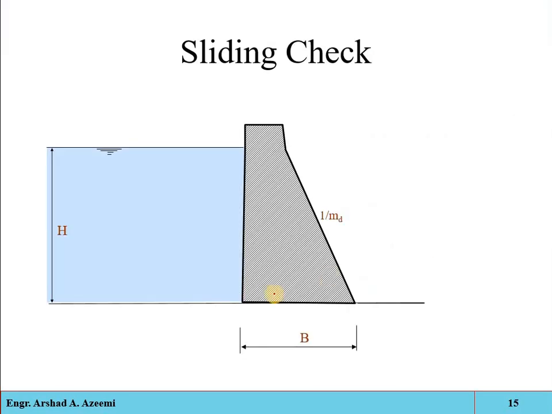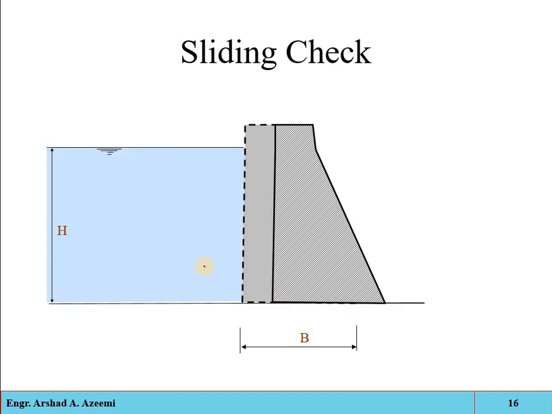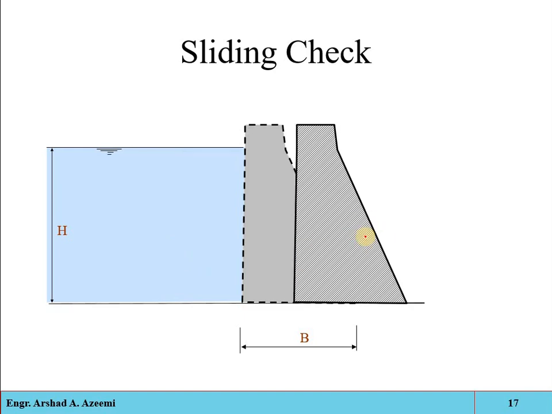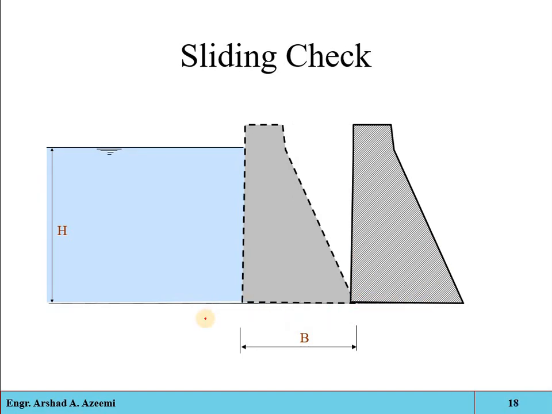Here you can see, for example, that is the foundation, that is the joint between the base of the structure and the foundation. Suppose the water is stored in the reservoir up to this limit, so it will act with some horizontal forces. Now if these horizontal forces are greater than the resistance, the structure will slide. The structure will move from its original position, meaning it is moving horizontally. That is the sliding, at the base, at the junction point.